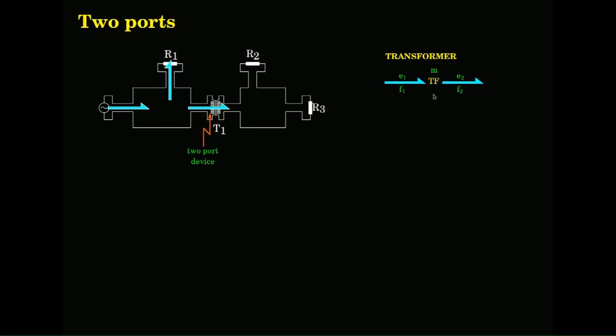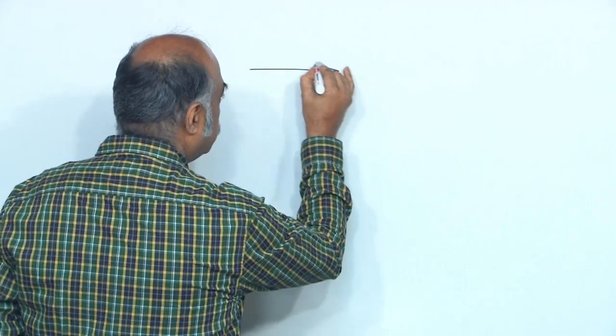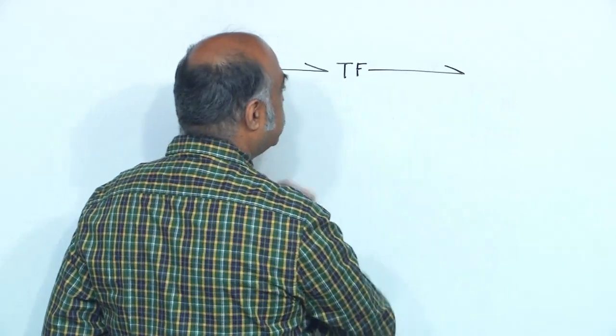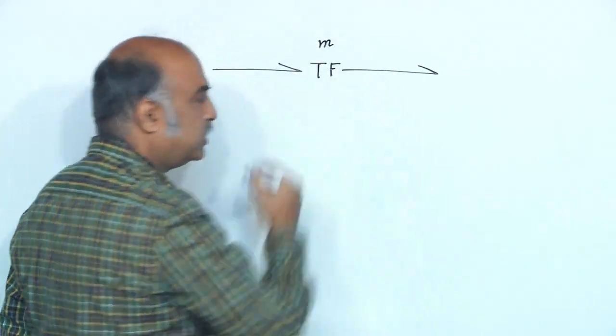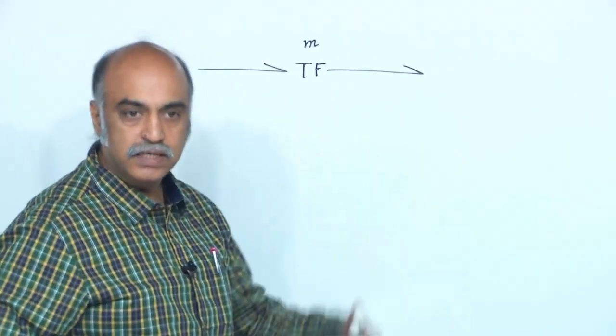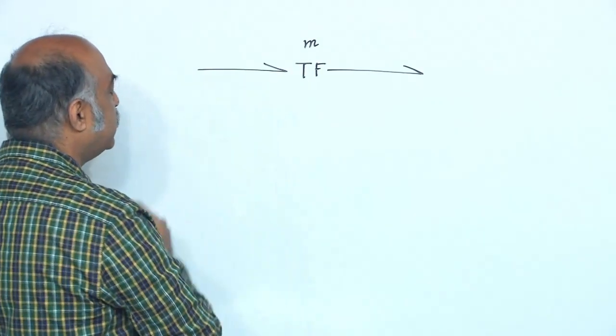We use TF. When you write the bond graph in single line, it will appear like this: a primary port, the symbol TF, and a secondary port. There is a turns ratio or some ratio. In the electrical transformer case specifically, it is the turns ratio. It could be anything else also.